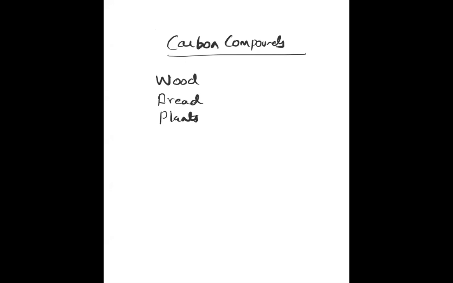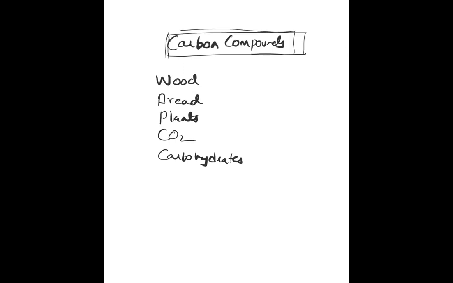And all around us, carbon dioxide, and carbohydrates, and what else? Carbon is present everywhere. So all around us, carbon is available. So we are studying this chapter, especially carbon compounds.